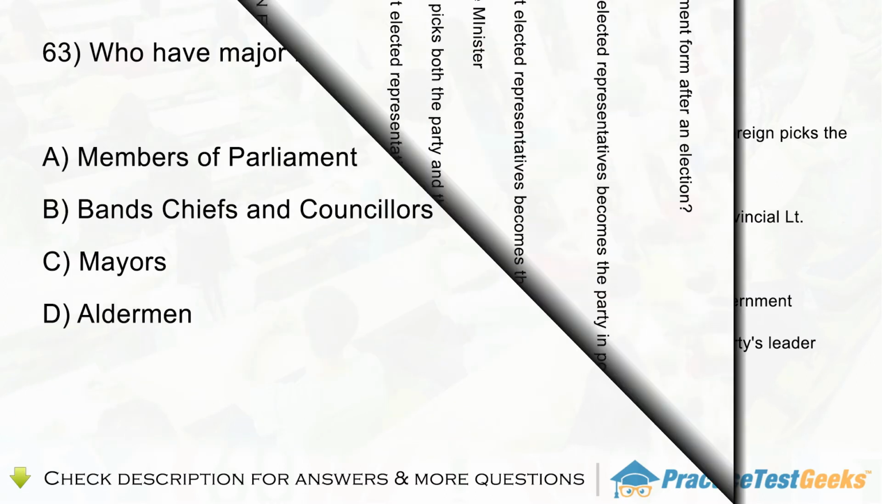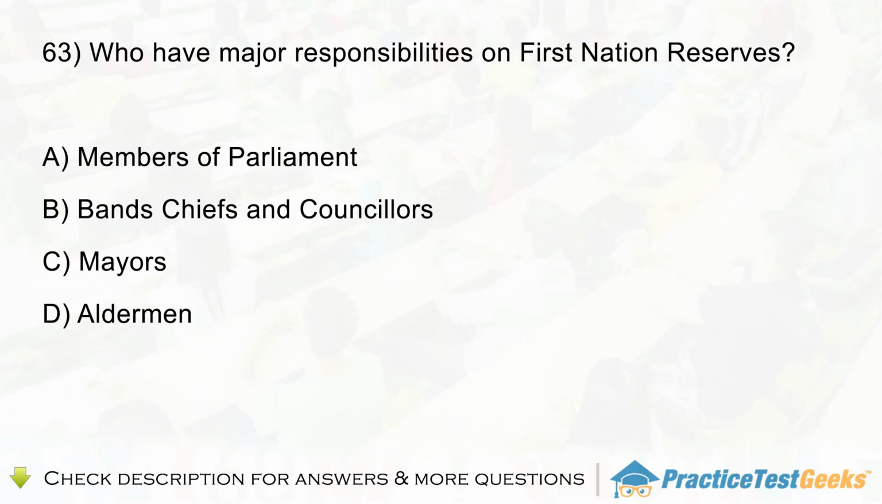Question 63. Who has major responsibilities on First Nation reserves? A. Members of Parliament. B. Band chiefs and councillors. C. Mayors. D. Aldermen.